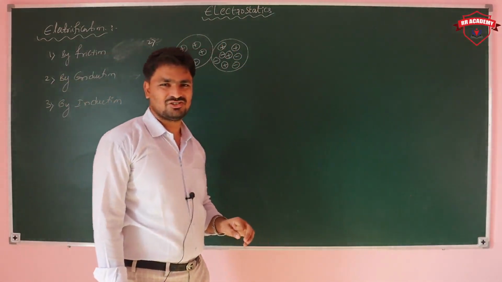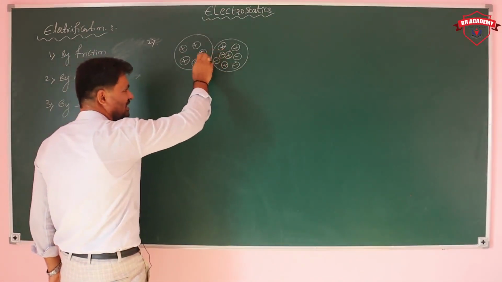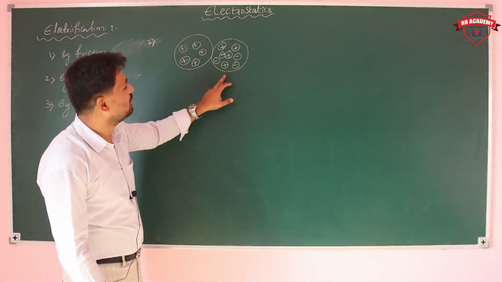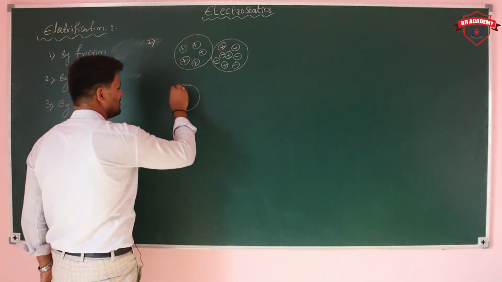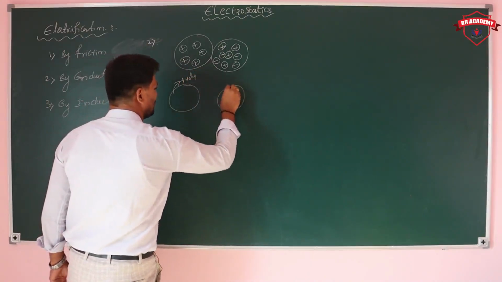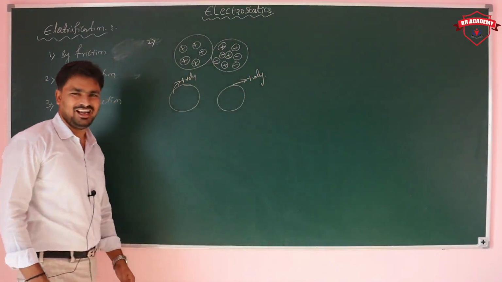Now this body also becomes positively charged, because the electrons can be taken only by contact. By contact, electrons transfer from one body to another. So now both bodies are positively charged, due to the transfer of electrons.